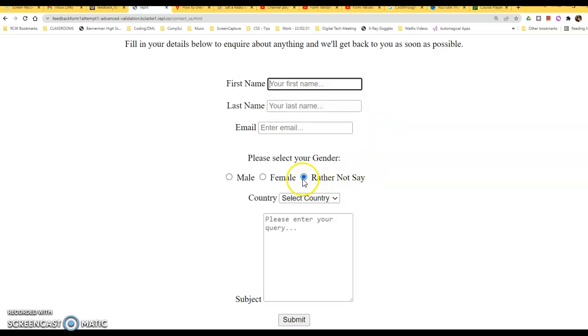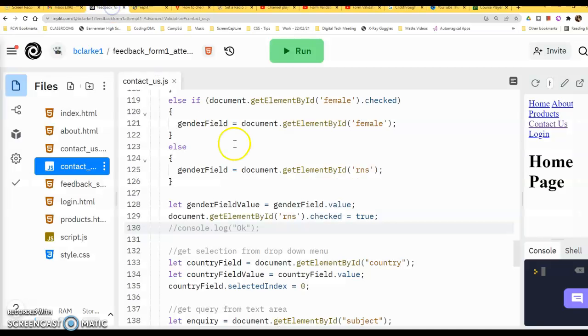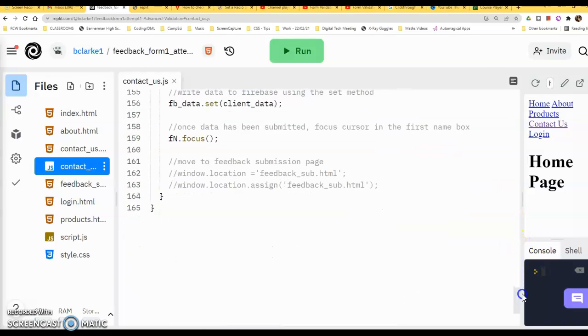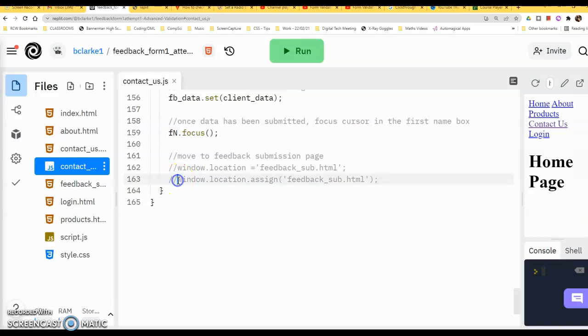So look, that was just something I wanted to fix up, but we are going to be moving to a new page when we have that selection done. So I'm going to bring back in the window dot location object dot assign method to move to a new page, and that's basically it.